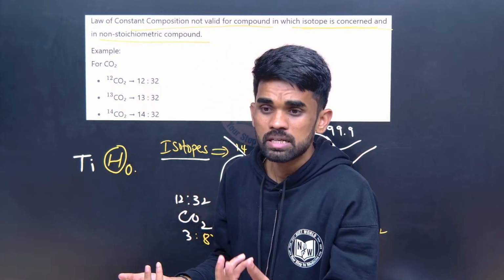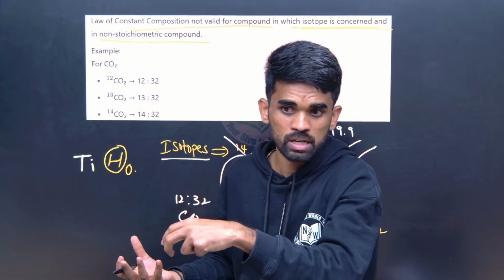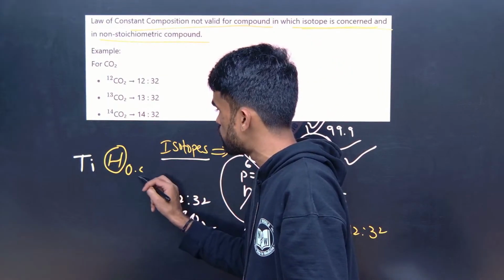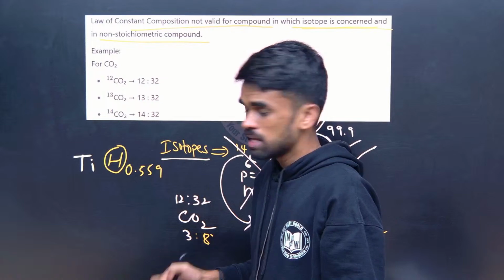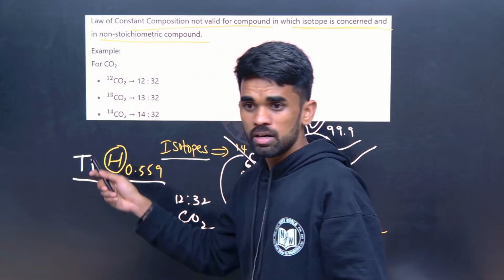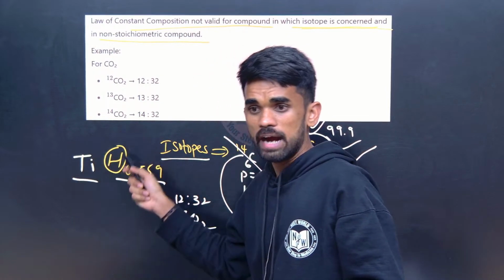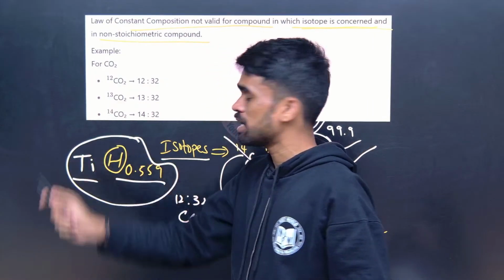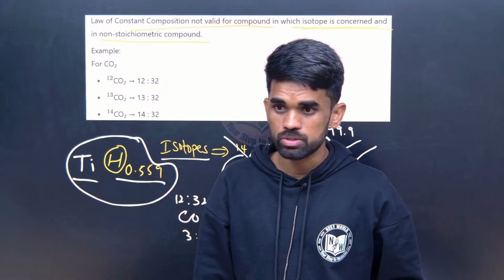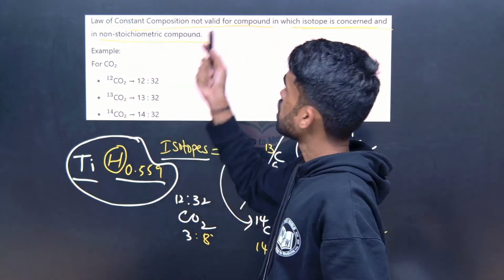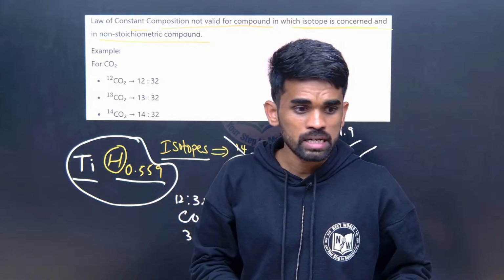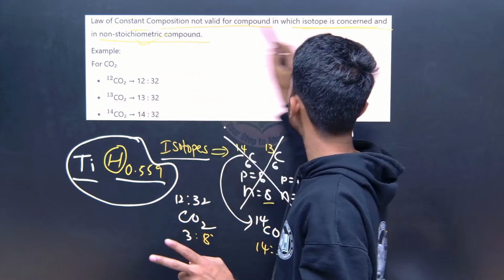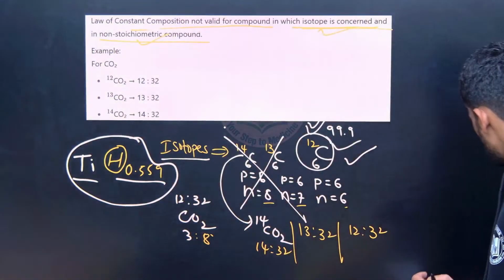We don't know how much gas fits into that void, so we are going to get something like titanium 0.559, something like this. There is no fixed ratio of titanium to hydrogen. So these kinds of compounds are called non-stoichiometric compounds. So in this case also constant composition is not valid. Two things are important here: one is non-stoichiometric compounds, and another one is isotopes.